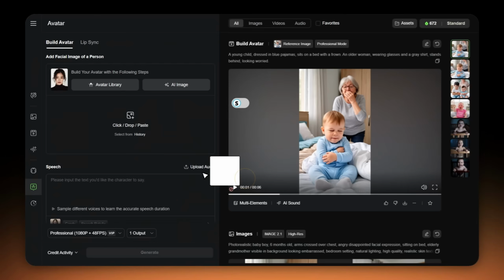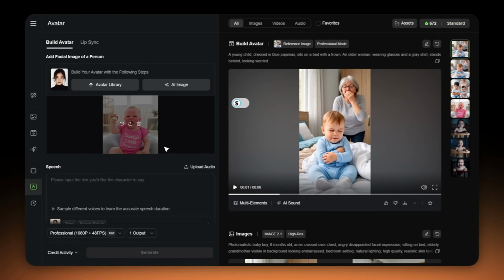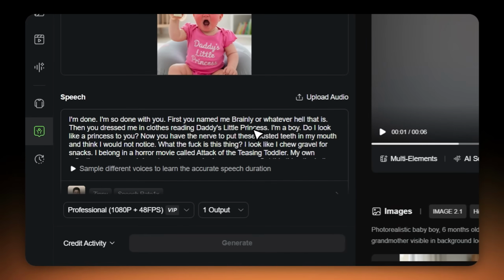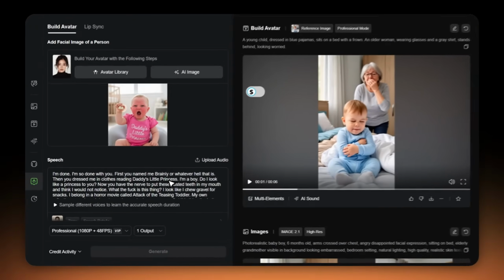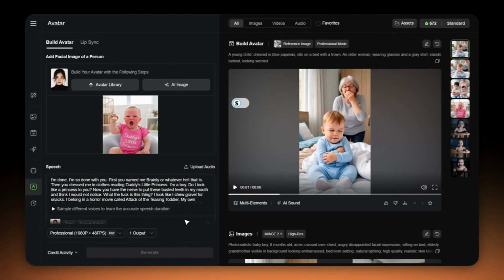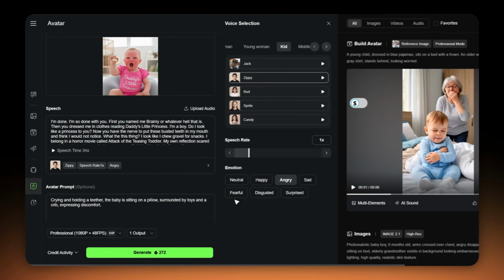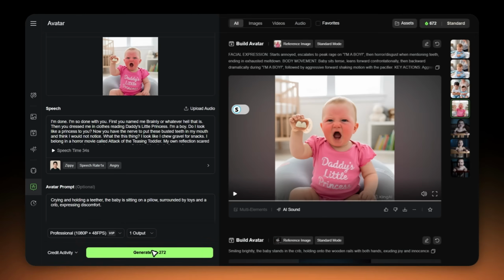Next, I take this image to Kling AI. In the speech section, I'll add my pre-written 1-minute script of the baby's angry monologue. It's relatable for parents and funny enough to keep people watching. By the way, I'm putting a 1-minute script generated prompt in the description below if you want to try it yourself. Let me generate this now, and here's what we get.